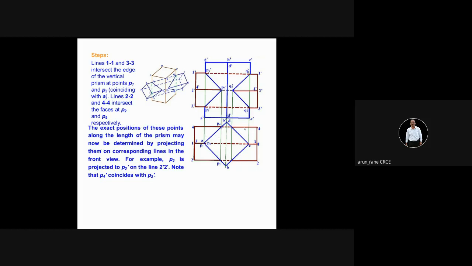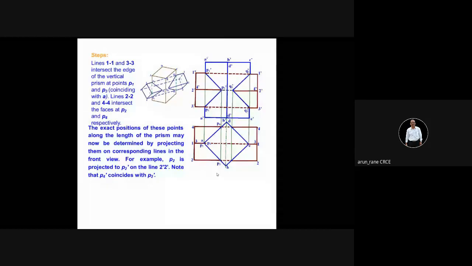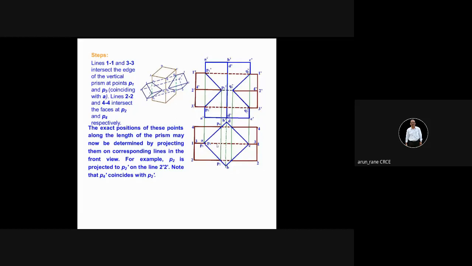You have to project this one line and this one line, and these two you have drawn already. Now you label it. Okay, so how you will label it? A, B, C, and D. This procedure is also given here. You can refer to A, B, C, and D. You go as per this sequence only. If you want, you can write it down. First, you have to draw this square, then you have to draw this, and now you label it A, B, C, D. Correspondingly, you label it in the front view also.